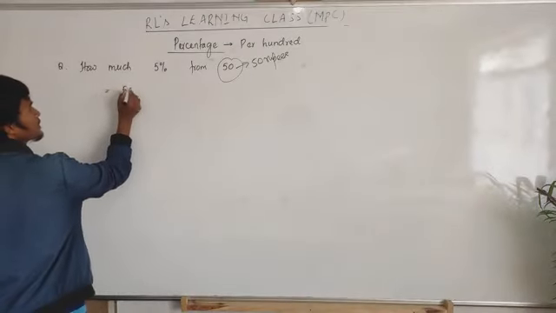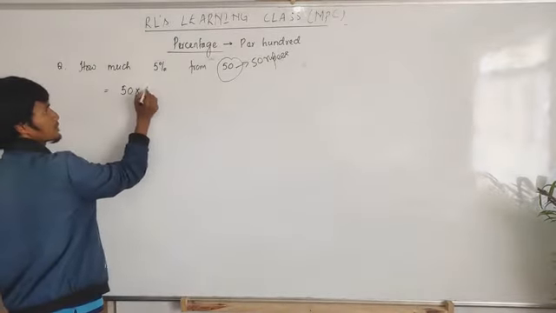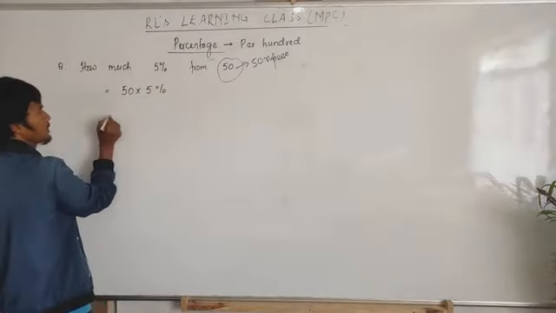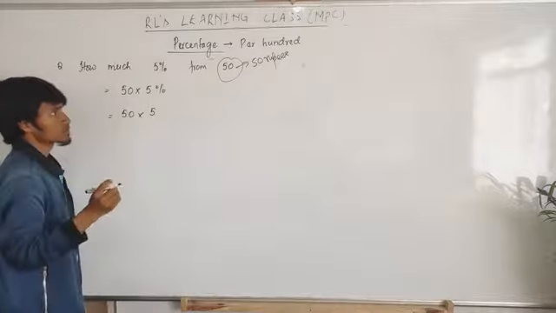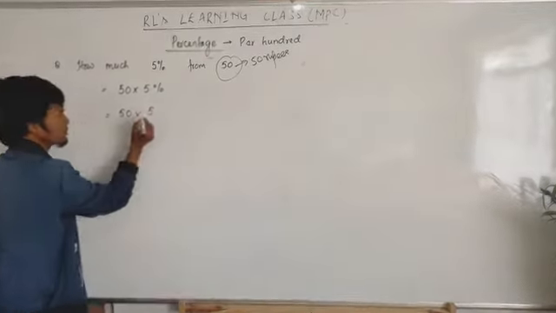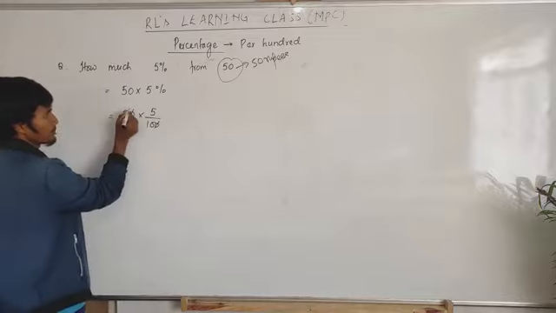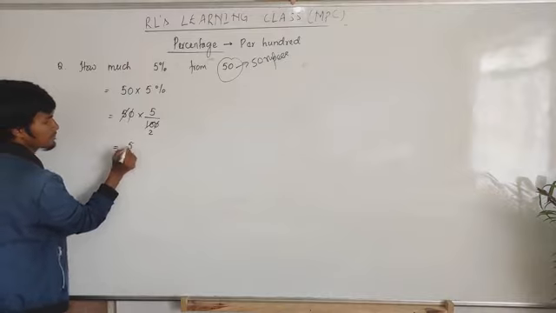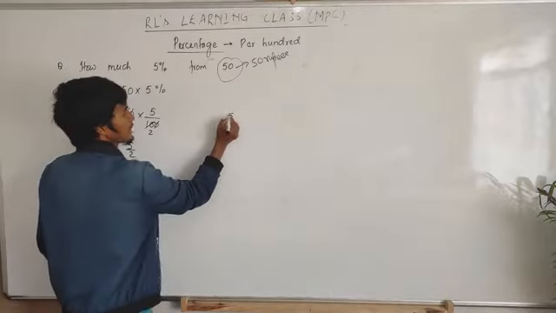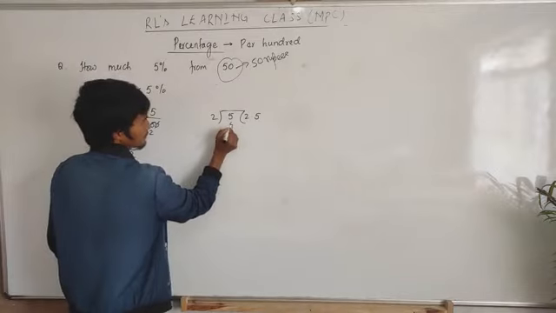Then 50 into, now this 50, you have to multiply with this 5%. Now this will be 50 into 5. Now this percentage means per 100, so we divide it by 100 here. Then 0 and 0 cancel. Then 5 into 2, 10. Then 1 left here, 5 by 2. Then this will be 5 divided by 2, and you have 2.5.